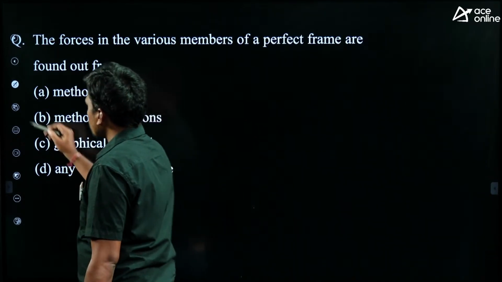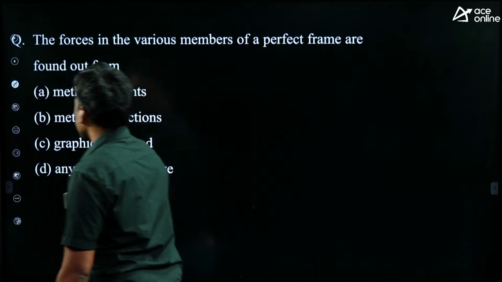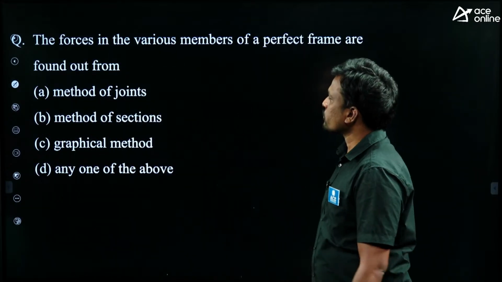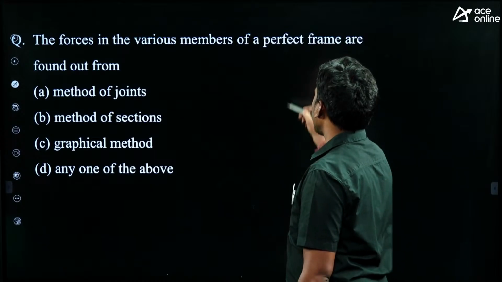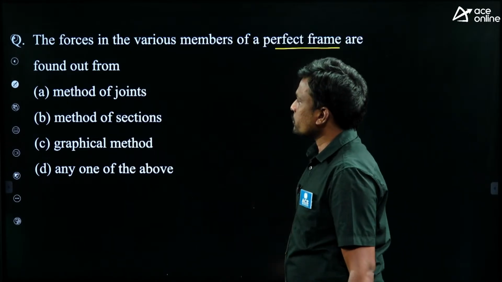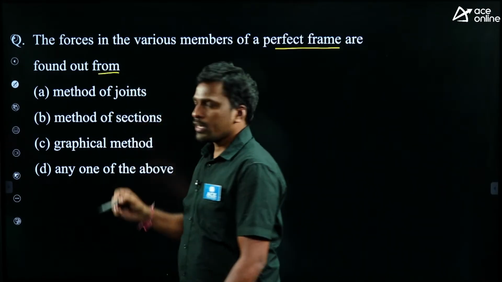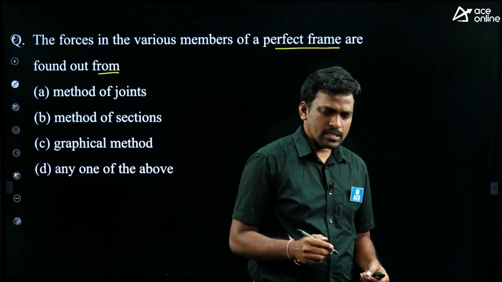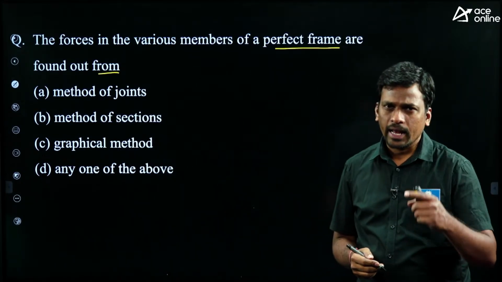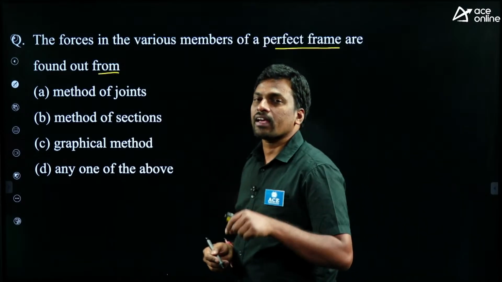Can anyone tell the answer for this? Very simple question. The forces in the various members of a perfect frame are found from. Students, to analyze the trusses, basically we have 2 methods. One is analytical method, another one is graphical method.